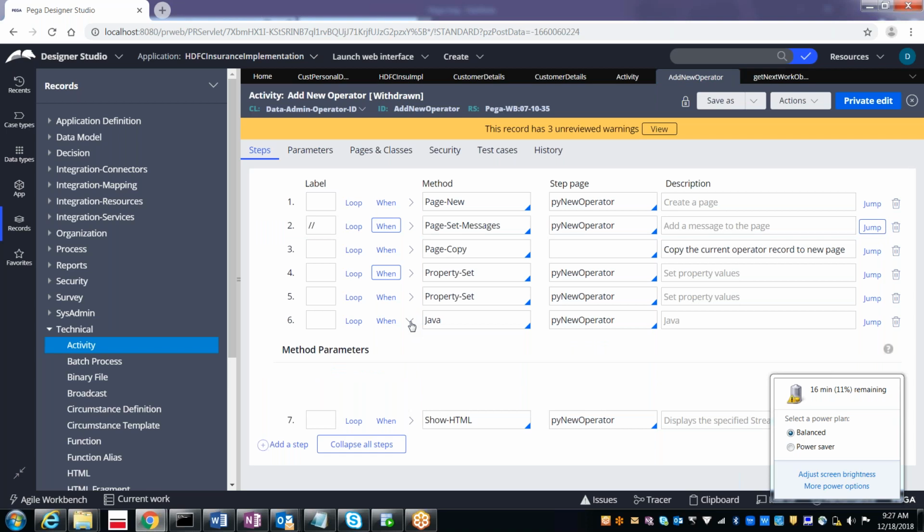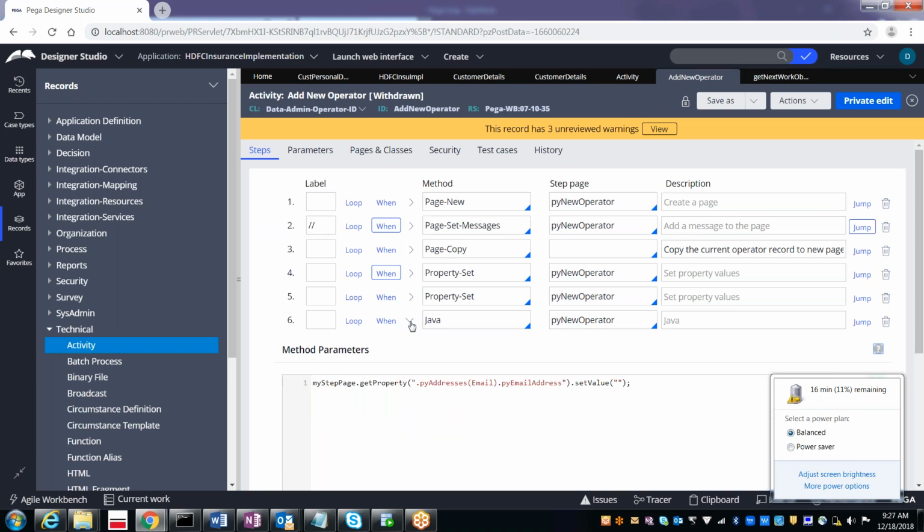Most of the times we use Pega provided default activities, or we can create new activities also. Pega provided default activities we will be using very rarely. If there is a possibility of using that functionality, we will be using it, but mostly we will be creating our own activities. We will be using Pega defined methods; always we use the Pega defined method. We will not use the Java method.